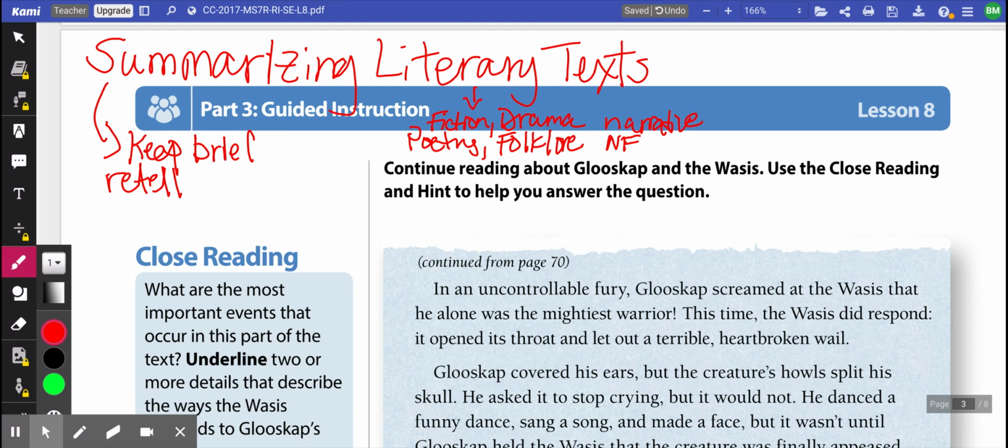So we also want to make sure we remember that when we're summarizing, we are keeping it clean with SOAP, which means we're going to keep it short. We're going to make sure it is objective, that it is accurate, and that it is paraphrased.